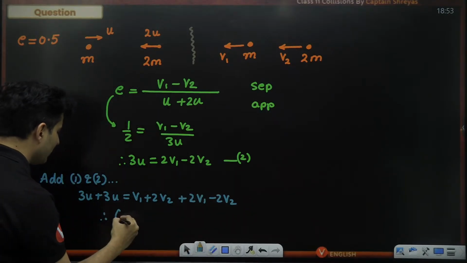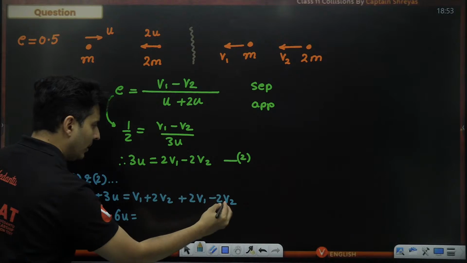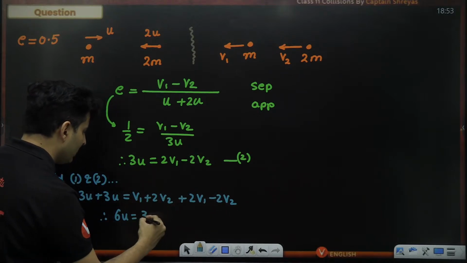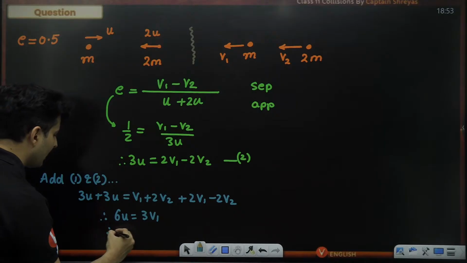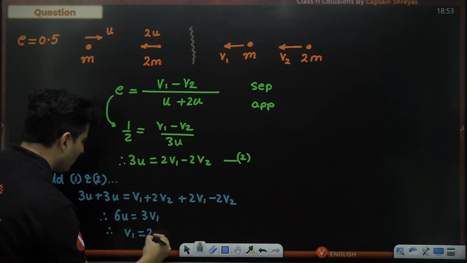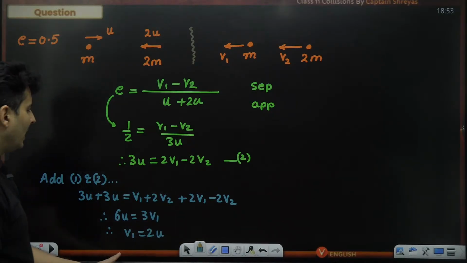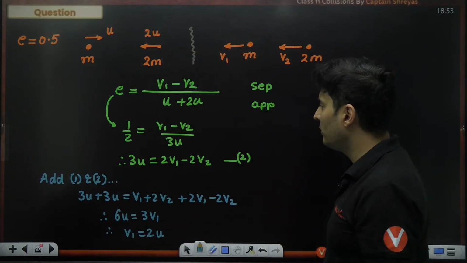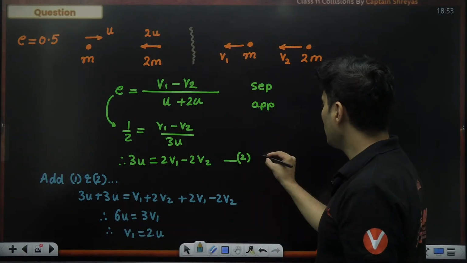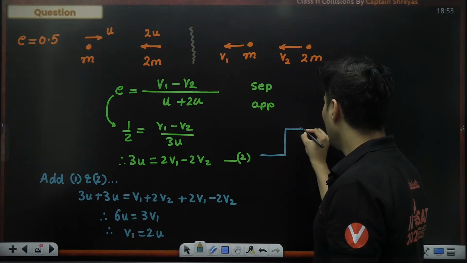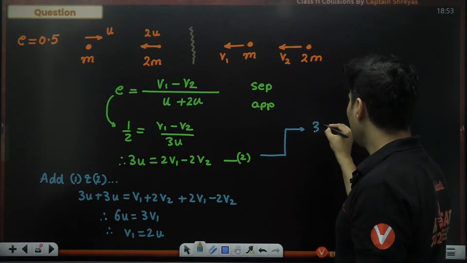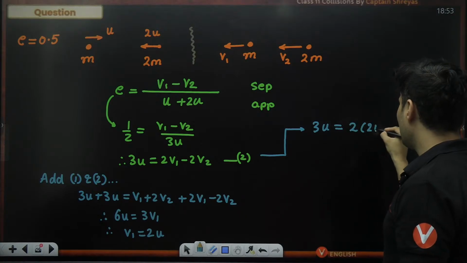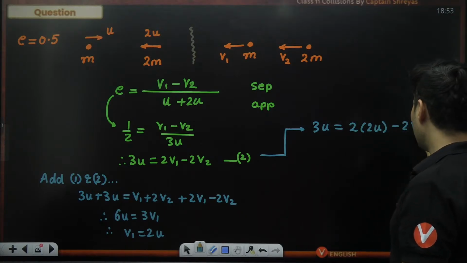3U plus 3U is nothing but 6 times U. 2V2 and minus 2V2 will cancel. That's the best part. So V1 plus 2V1 will become 3V1. 3 cancels. So V1 will become 2 times U. So I have got the value of V1. Immediately we can find the value of V2 right from this equation also. So using this equation, what do we get? We'll get 3U is equal to 2 times V1. V1 itself is 2U, minus 2 times V2.